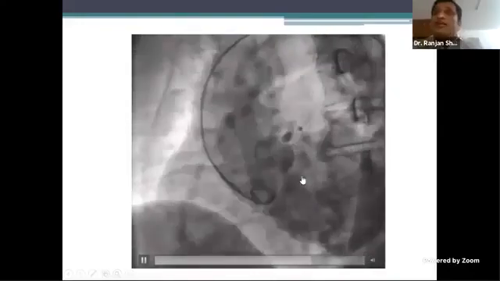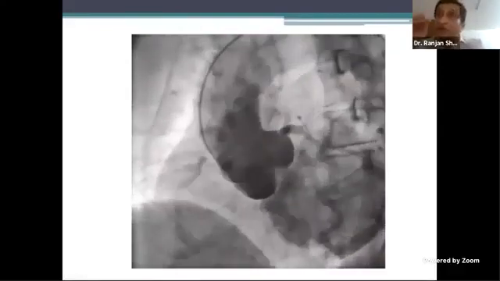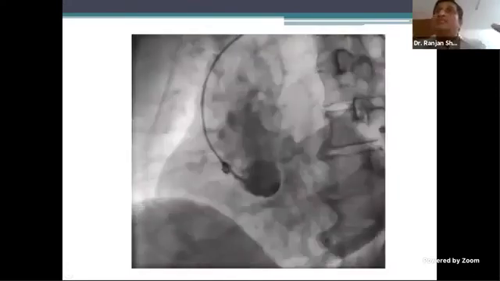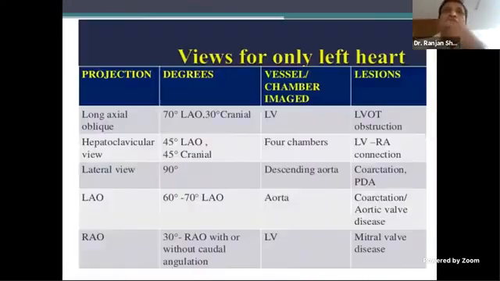So most of the grading has to be done actually in RAO view, but we do LAO to look at coronaries and to define the cusp. Cusps are best defined in LAO view.